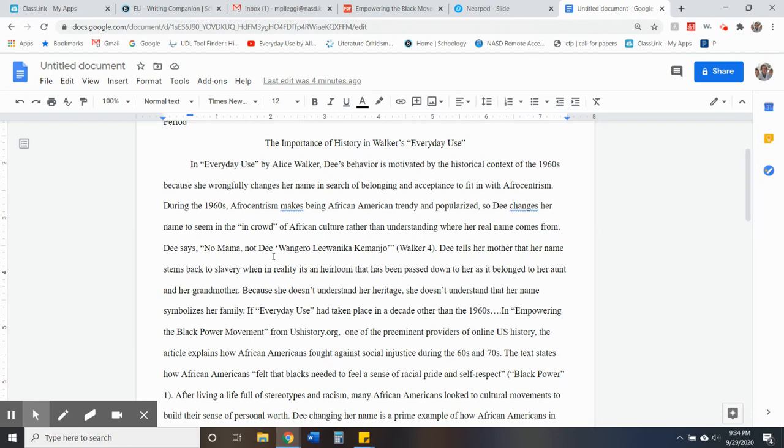Dee says, "No, Mama, not Dee. Wanjero Liwanika Kamanjo," Walker 4. Dee tells her mother that her name stems back to slavery when in reality it is an heirloom that has been passed down to her as it belonged to her aunt and her grandmother. Because she doesn't understand her heritage, she doesn't understand that her name symbolizes her family.